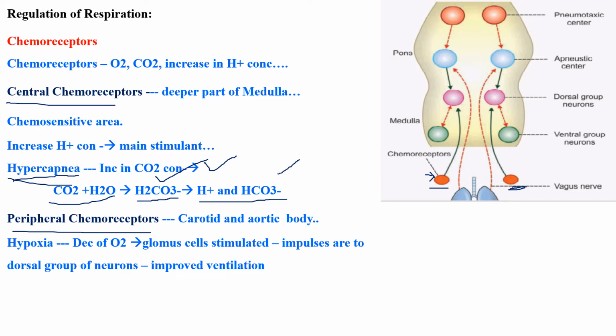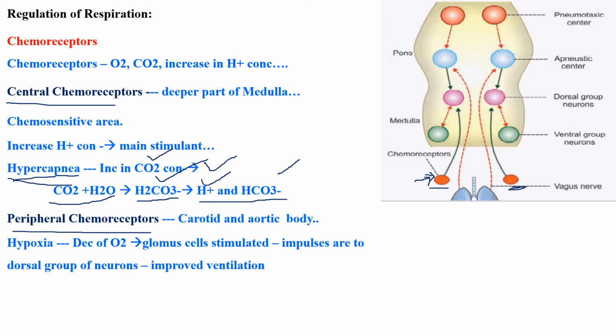In the same way, if the concentration of carbon dioxide increases in your blood, your H plus ion concentration will also increase. It will be sensed by your chemoreceptors. Am I clear? Mostly your glomus cells will also be present in your carotid artery, that we'll see a little later.